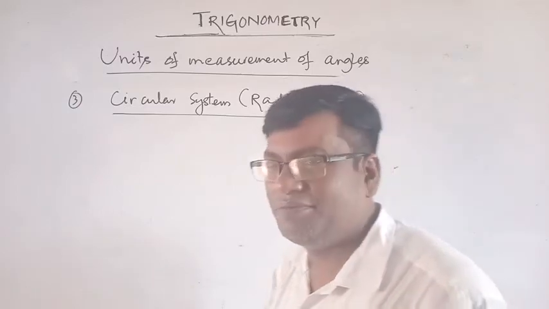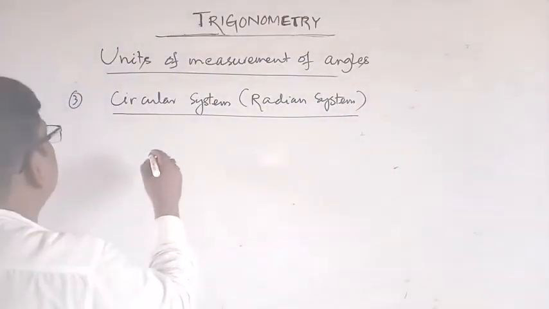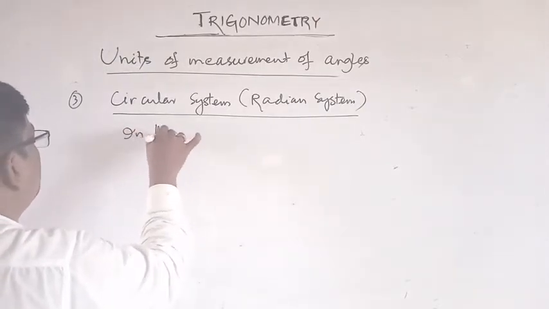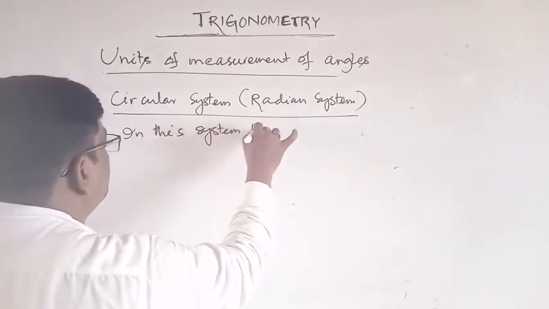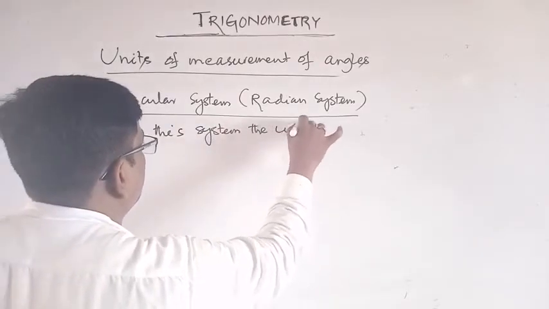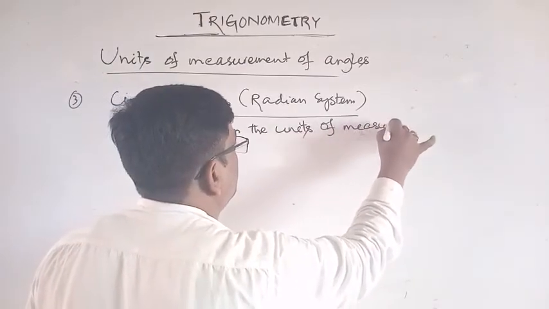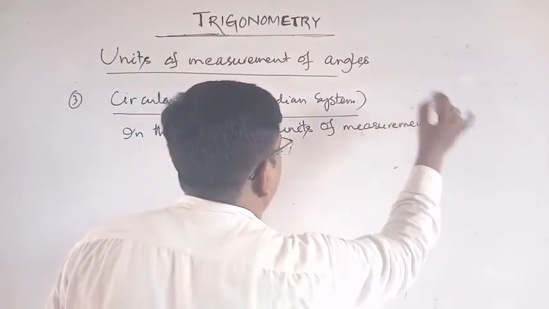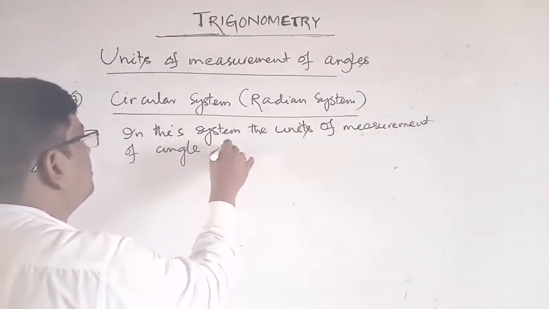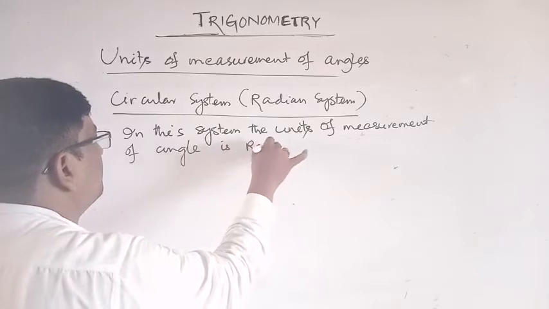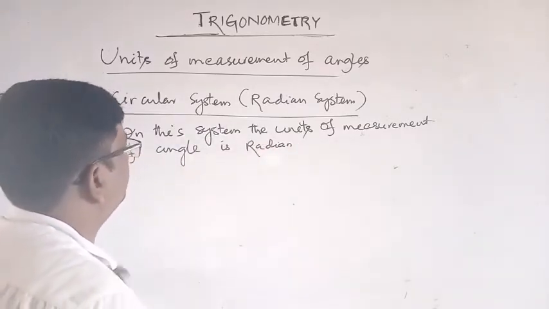In this system, the unit of measurement of angle is radian.